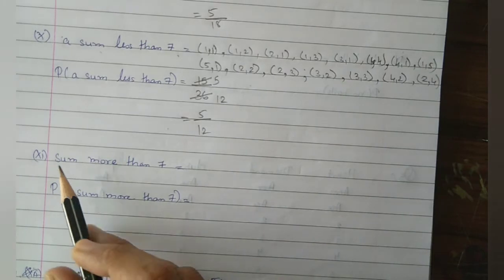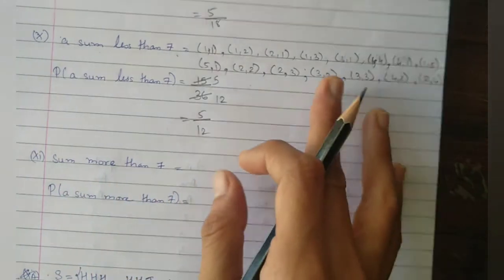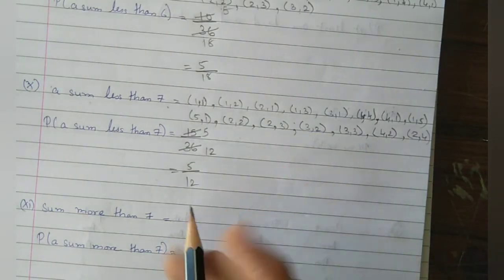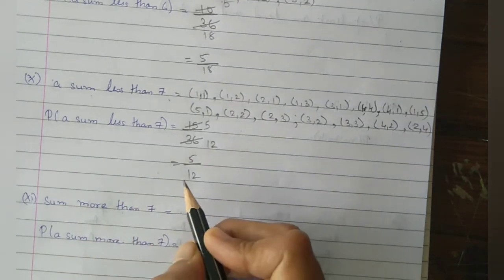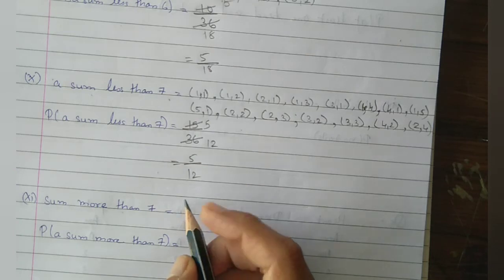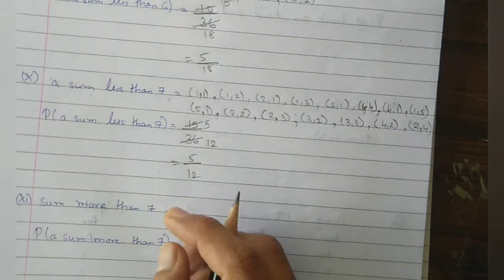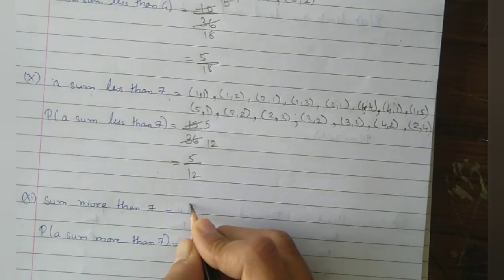Now the ninth one: sum more than 7. Instead of this number, every number will come, right? Sum more than 7. More than 7 we have to write, not 7 but more than 7. So let us write from the table. That one is 6 5, 6 7. So more than 7 we have to write.